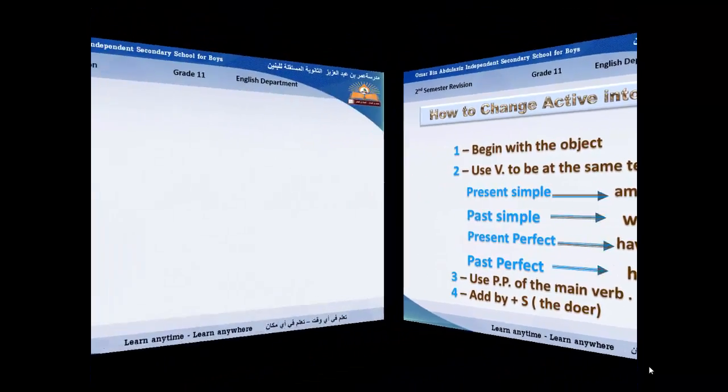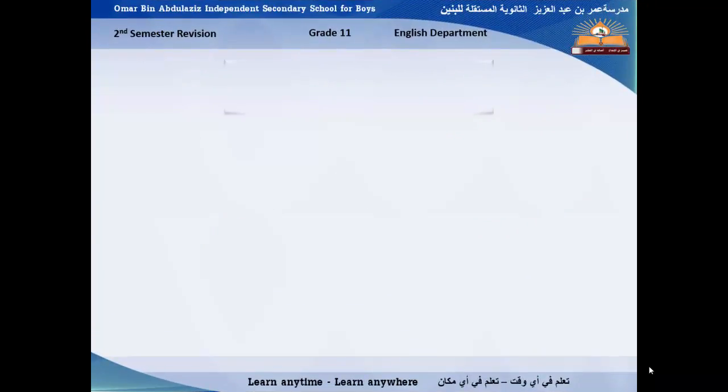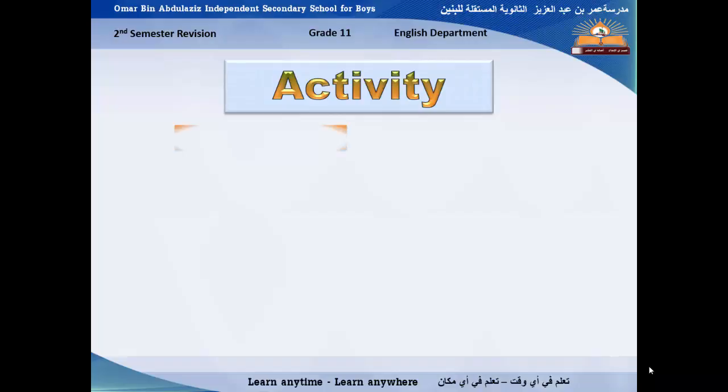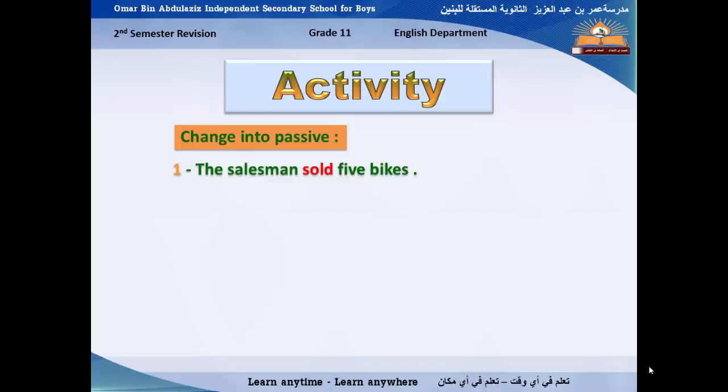Let's practice. Activity. Change into passive. Number 1. The salesman sold 5 bikes. Which is the subject? Which is the verb? And what is the tense of this verb? And which is the object? The salesman sold 5 bikes.